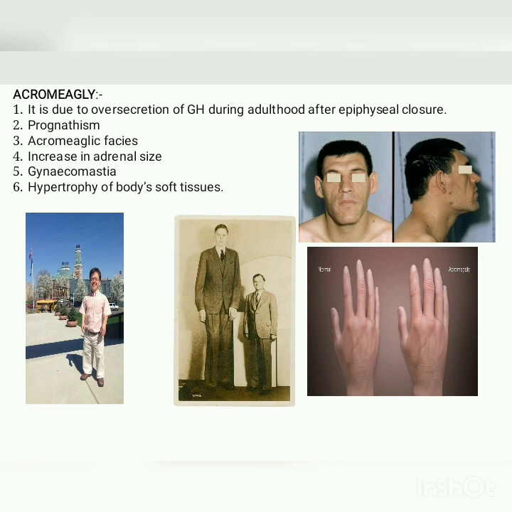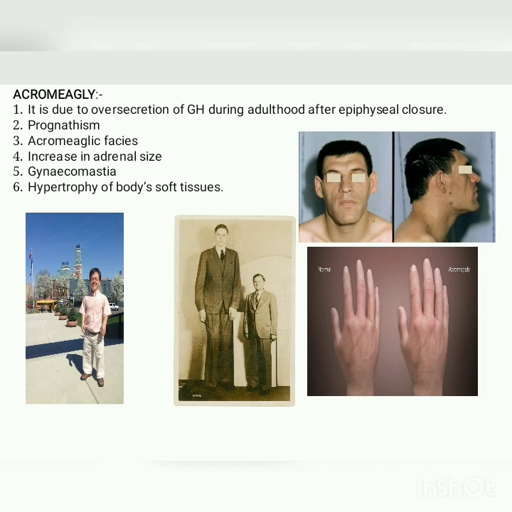Now next is acromegaly. Acromegaly is due to the oversecretion of growth hormone during adulthood, that is, after epiphyseal closure. The growth is still taking place. The growth hormone is still acting on the areas where cartilage is persisting. The first symptom of this disease is prognathism, that is the elongation and widening of the mandible. We can easily make out in this picture.